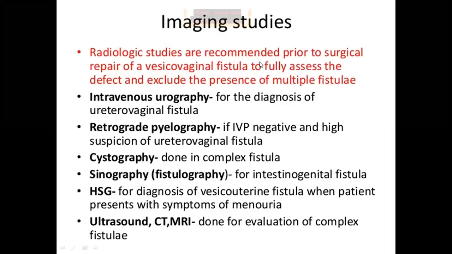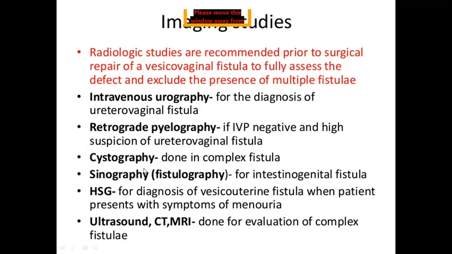Radio imaging studies like intravenous urography are used for the diagnosis of ureterovaginal fistula. Then retrograde pyelography is done if the IVP is negative and there is high suspicion of ureterovaginal fistula. Cystography is asked for in case of complex fistulas, when there is any communication with the rectum or the ureters are involved. Then sinography: you inject a dye through the fistulous opening and take the films. That is sinography or fistulography for intestinogenital fistulas.